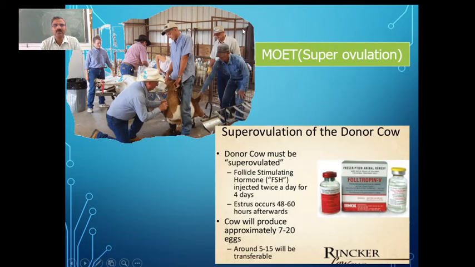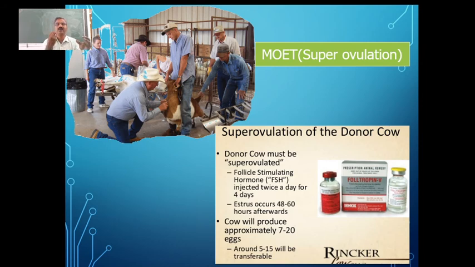In this super ovulation, this particular superior female is going to be injected with the hormones which are responsible for ovulation. They give that hormone in such a way that it is going to produce maybe 7, 8 or 10 or 15 or 20 eggs at a time.